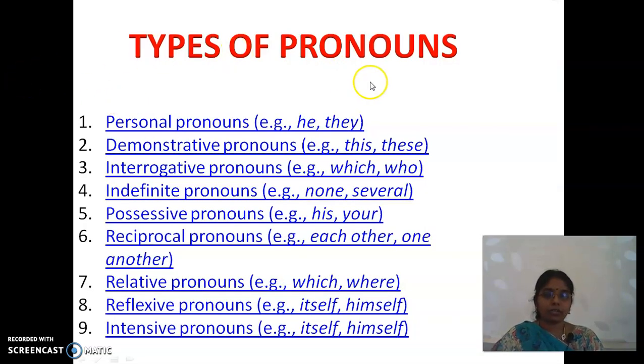Now, types of pronouns. We already saw personal pronouns, demonstrative pronouns, interrogative pronouns, indefinite pronouns, possessive pronouns, reciprocal pronouns, relative pronouns, reflexive pronouns, and intensive pronouns. Again and again I am giving you a recap because it has to be fixed in your mind. Whenever we say personal pronoun, then you have to identify, right? In the next session, we will have a quiz time, and in that, let me check how many of you are answering correctly, right?